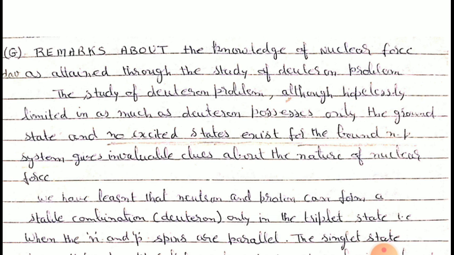In deuteron problem, what we have done is that first we note some of the experimentally derived values of some of the physical properties of the deuteron. Then we write a Schrodinger equation for the deuteron and solve this Schrodinger equation by considering a potential well.